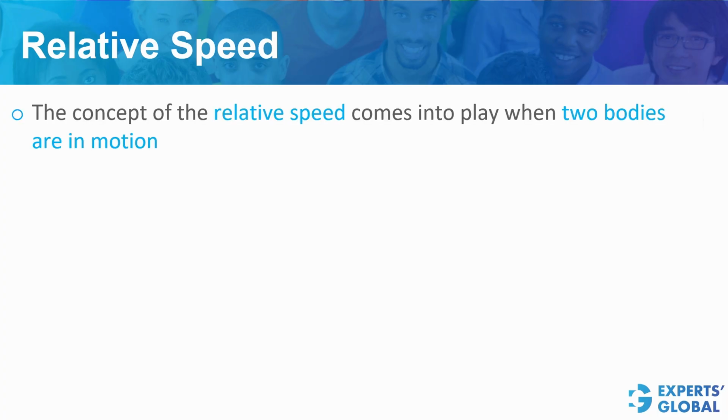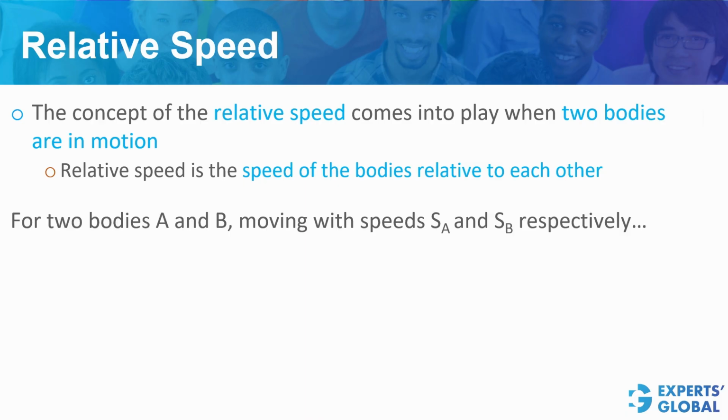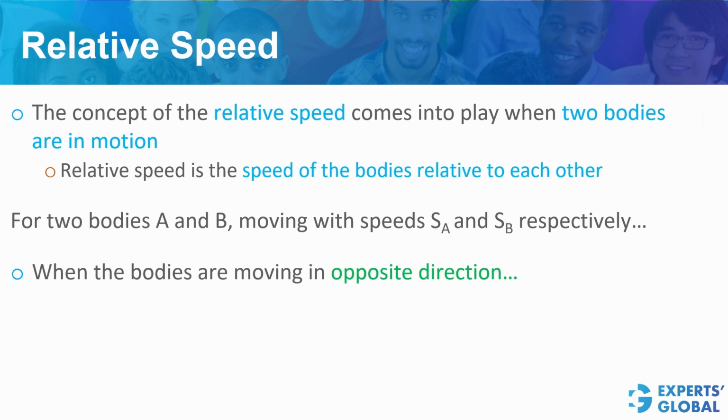Basics. The concept of the relative speed comes into play when two bodies are in motion. Relative speed is the speed of the bodies relative to each other. For two bodies A and B moving with speeds SA and SB respectively, when the bodies are moving in opposite direction, relative speed is the sum of their respective speeds.